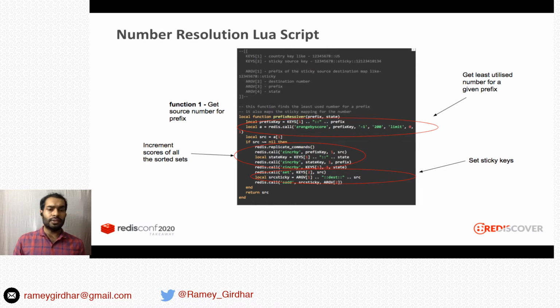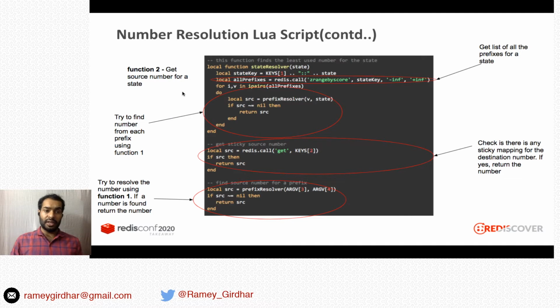So the Lua script has 2 functions. I'll show both the functions. First is the prefix resolver, where we get the least used number for a given prefix. After we find the number, we increment the scores of all the sorted sets. First, the prefix sorted set, then the state sorted set, and then the country sorted set. After that, we'll add a sticky mapping for that number also.